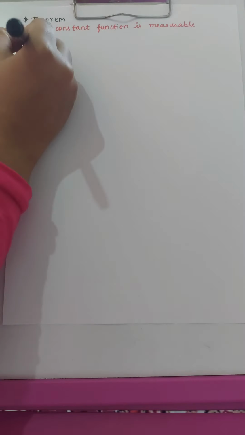In the next theorem we have to prove that the constant function is also measurable. So let f be any constant function.